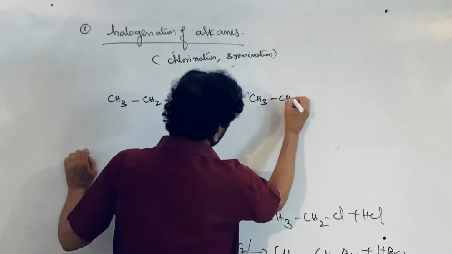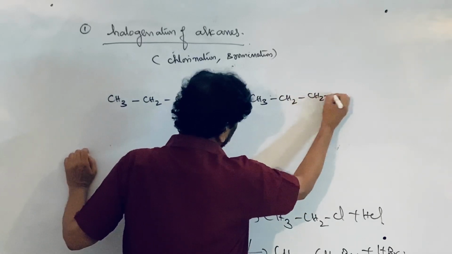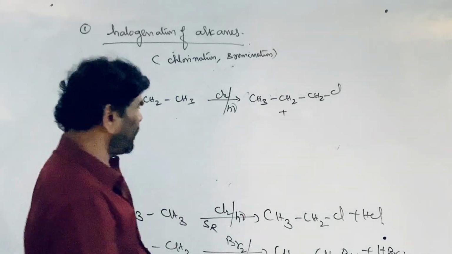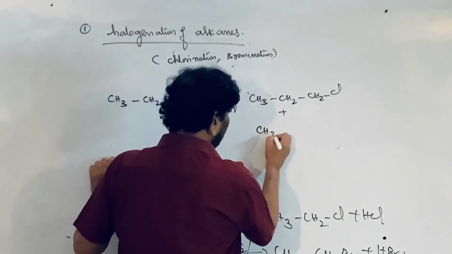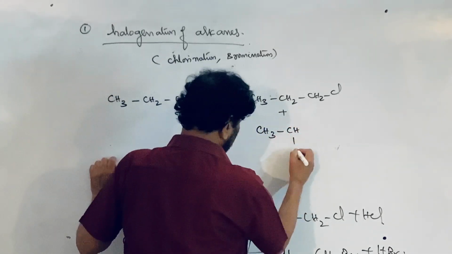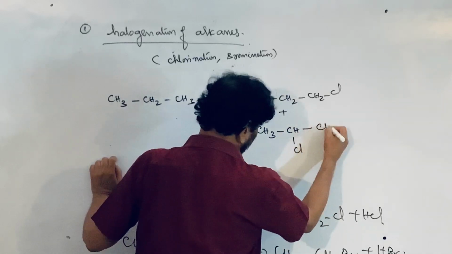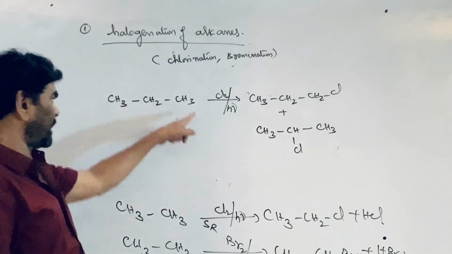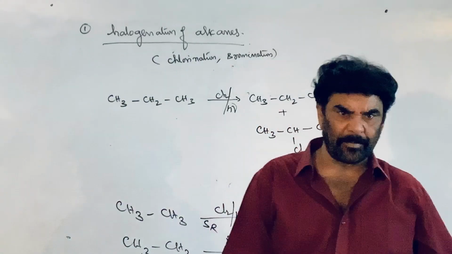Here two products are possible. If the reaction takes place through the primary side, 1-chloropropane is formed. If the reaction takes place through the secondary carbon or secondary hydrogen, 2-chloropropane is formed. Both are possible; that is, two parallel reactions are taking place.